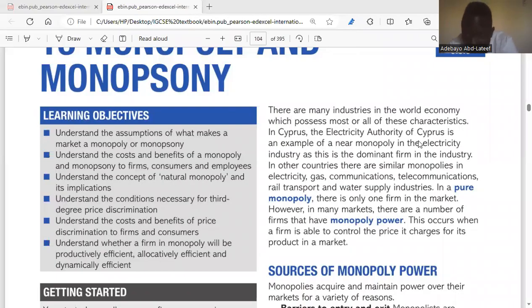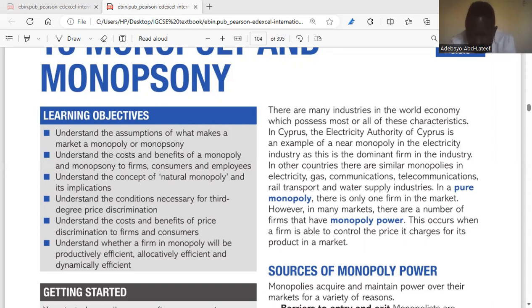So an example was made here. They said in a pure monopoly, there is only one firm in the market. It is a near monopoly because maybe there are other firms that are not dominating, but it is a near monopoly basically because electricity is inevitable. So probably the government of Cyprus takes over electricity. Why do we call it a pure monopoly? We call it a pure monopoly because it is the only firm in that market. There's no other firm or close firm in that industry. There's no other substitute in that industry. Because there's no other substitute, we call it a pure monopoly.